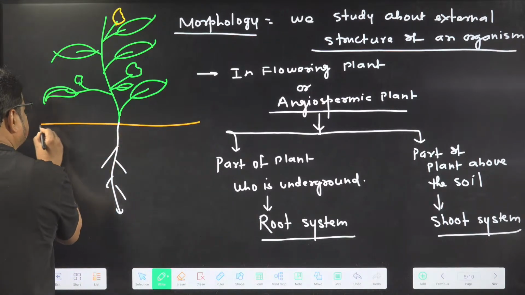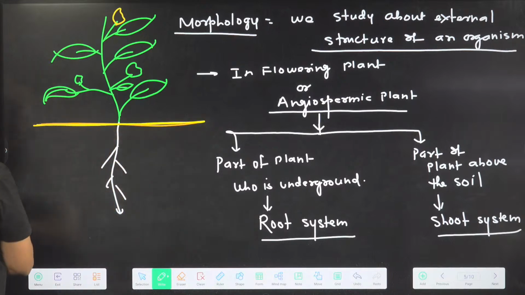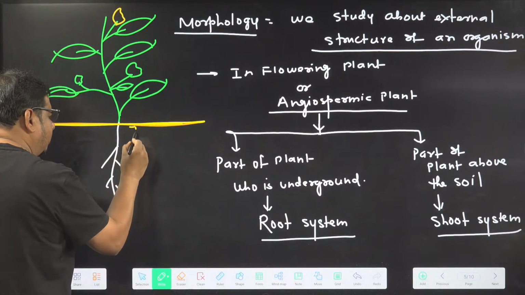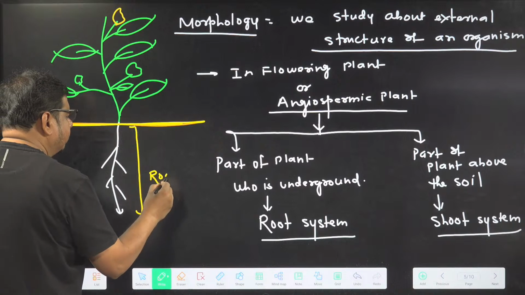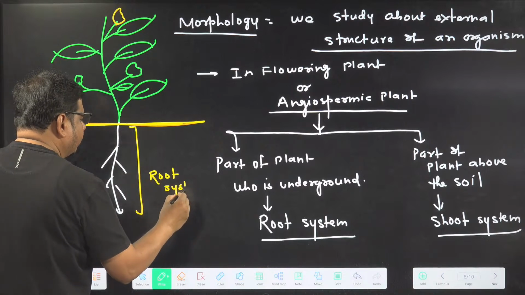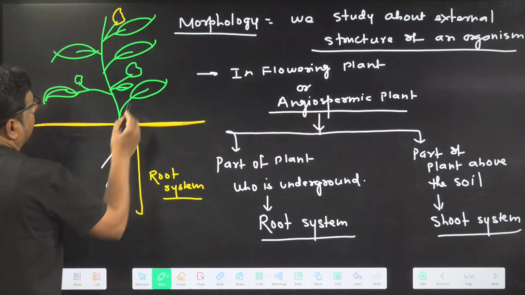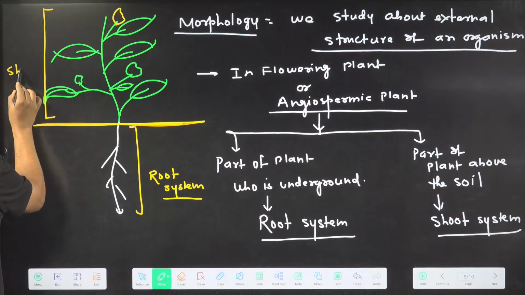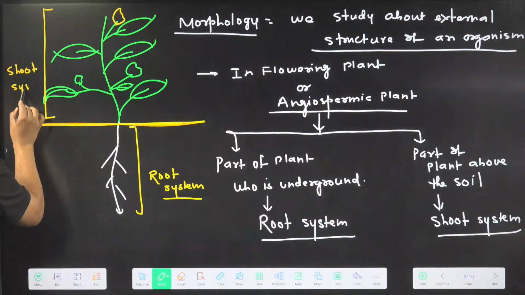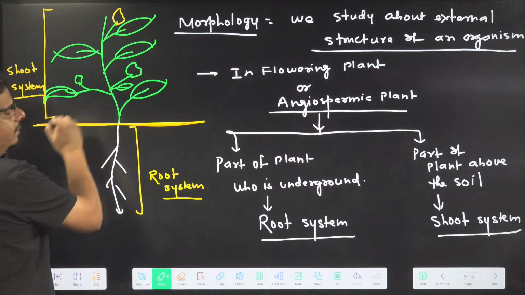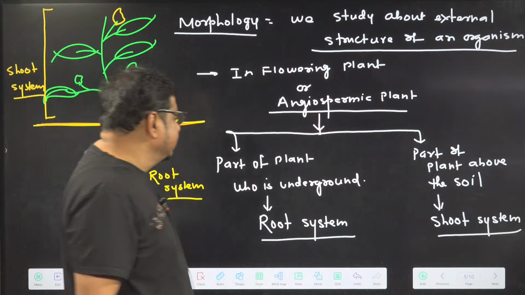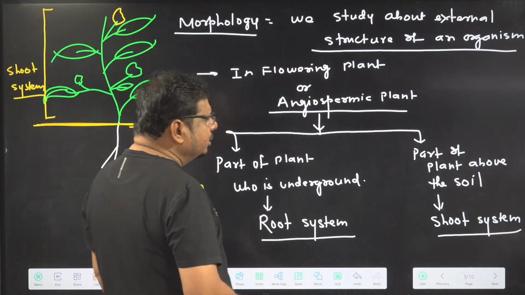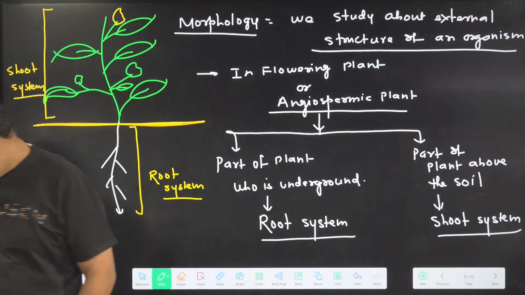This is the soil surface, the ground. The part of the plant below the ground is called the root system. The part above the soil level, above the ground level, is called the shoot system. So two types of systems are there: above the ground is the shoot system, under the ground is the root system.